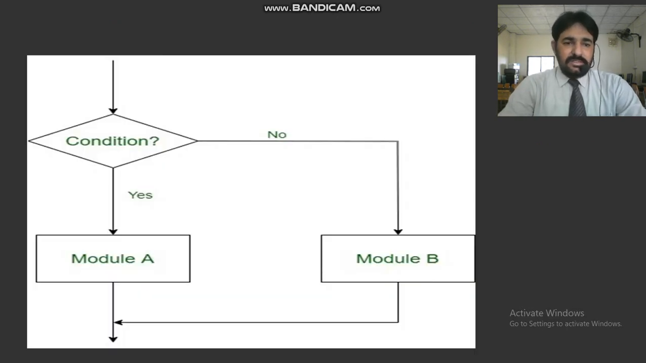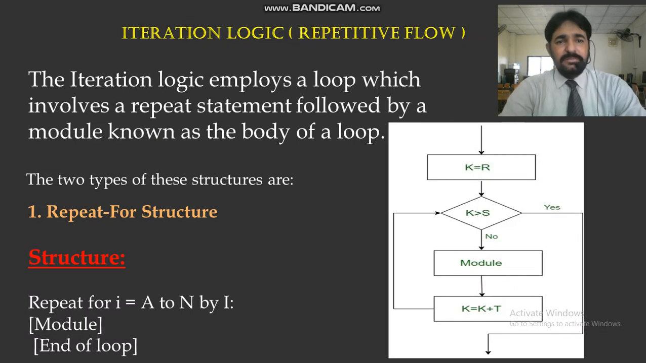This is the graphical representation with the help of a flowchart. If the condition is true, then run module A. If not true, then run module B. So this is a simple way to describe it with the help of a diagram.